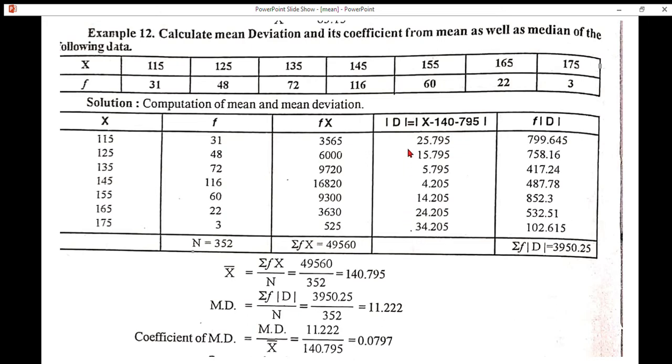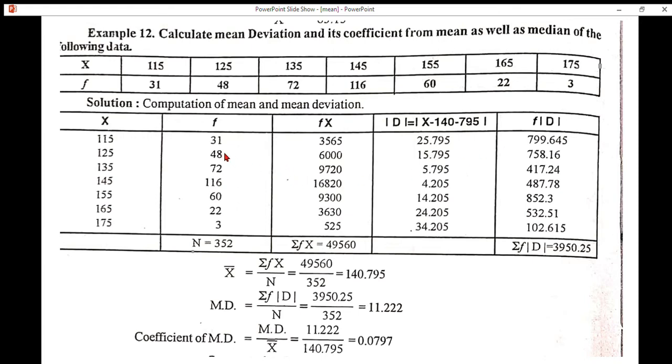All the deviations are assumed as positive. That is, ignore the sign. How to get this column? F modulus D. Multiply F with modulus D. Multiply individual frequency with individual modulus D. We get F modulus D.